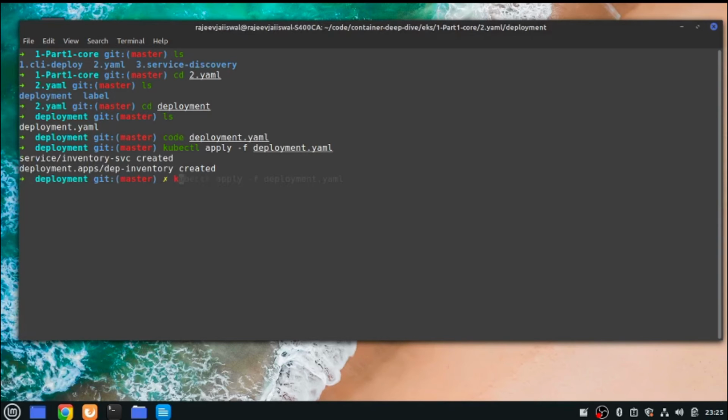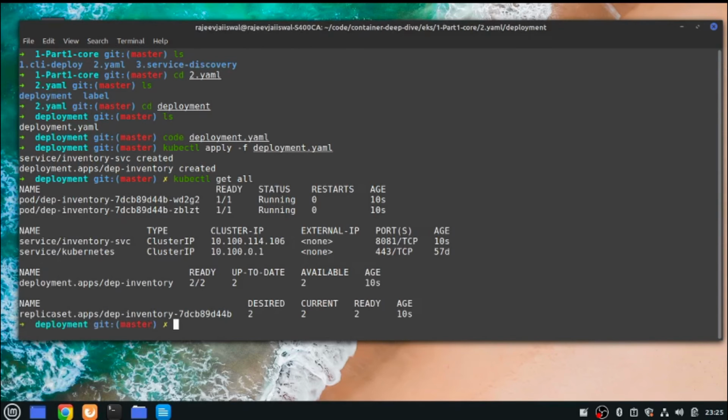Deployment is done. Let me execute kubectl get all. Now see, everything is deployed. Here you are seeing the deployment inventory. There are two pods running. If you remember the replica set, we mentioned 2 as the desired value, and that's why you are seeing 2, and both are load balanced through a service, the inventory service, on this cluster IP. You cannot use the cluster IP directly from the outside world, because this is a private IP for the cluster itself. It's not even the private IP of the node, this is the private IP of your cluster.